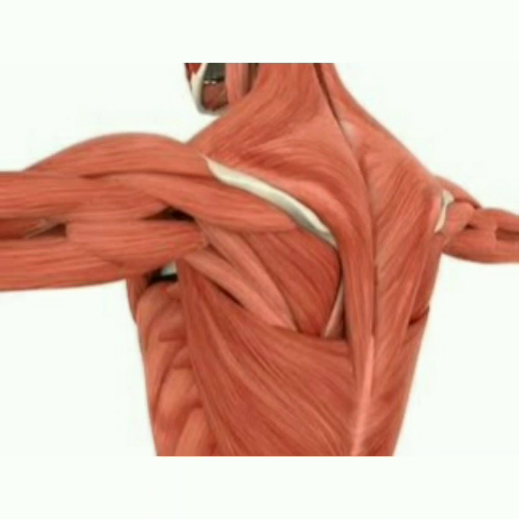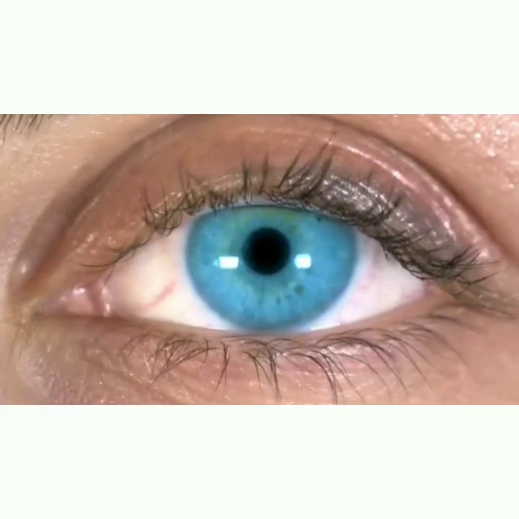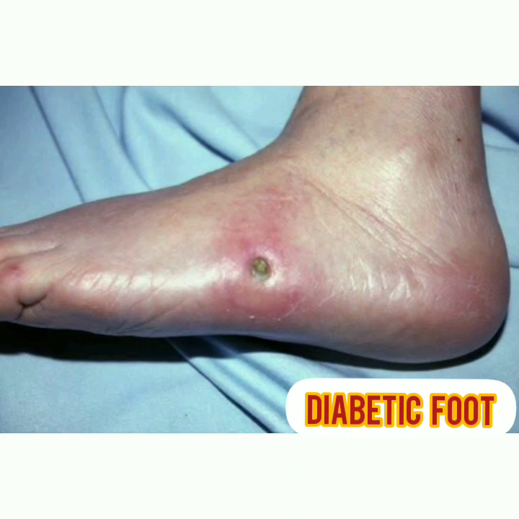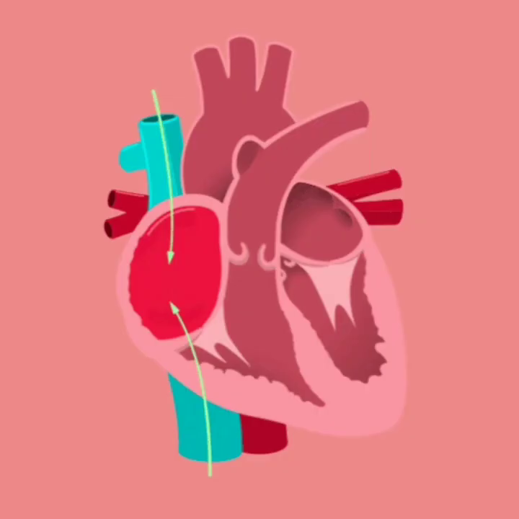And this prolonged and uncontrolled blood sugar can lead to serious problems like eye problems, painful sores and infections of the leg or foot, nerve damage, kidney problems, weakened immune system, heart attack and stroke.